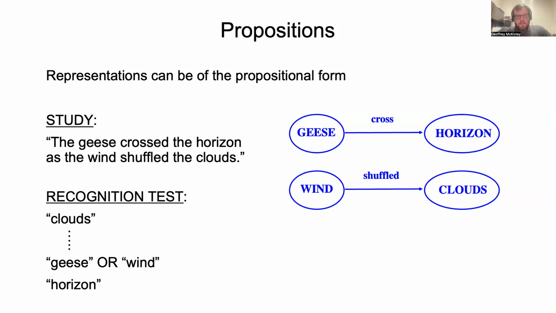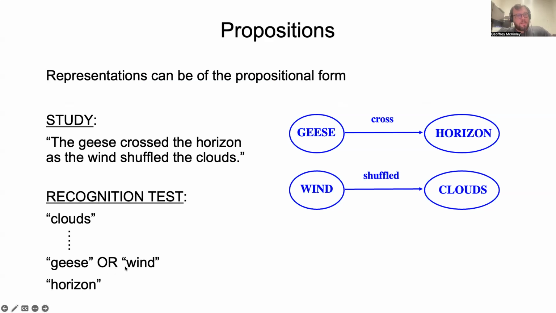The researchers measured response time to correctly recognize previously seen target words. In this case, the target word would be horizon. Importantly, on the trial that preceded the target word, participants were shown a word that had been part of the same proposition as the target word, in this case geese, or a word that was part of a different proposition, wind.